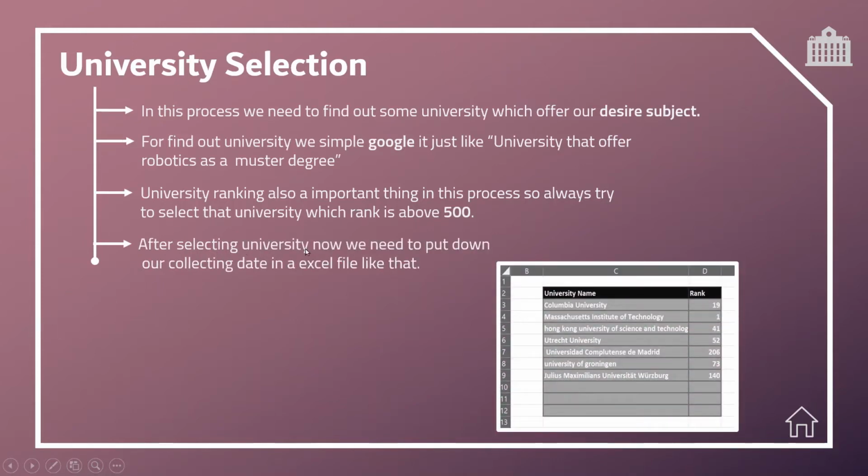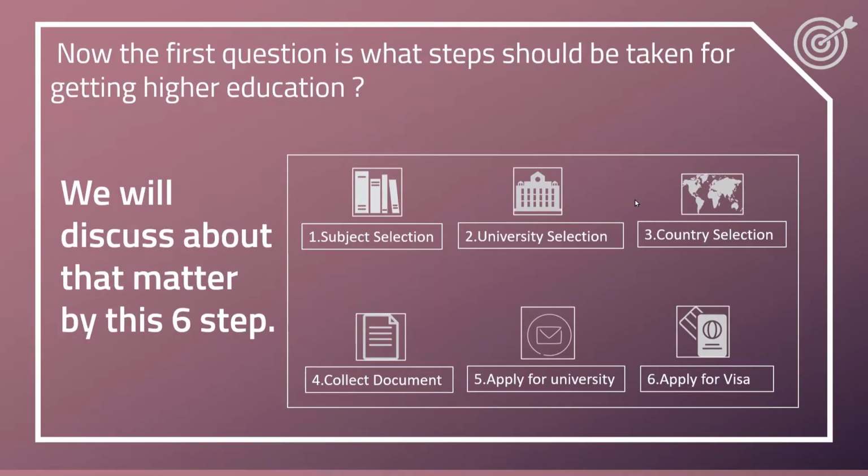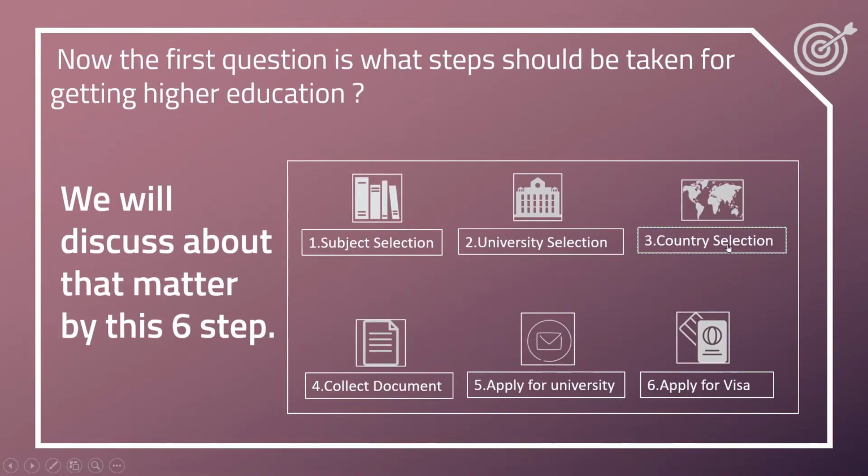After selecting universities, we need to put down our collected data in an Excel file like that. In the Excel file, we need to make two columns, one for university name and the other for university rank. And then put in the data which we found by research on Google. Okay, that's the university selection process. Our next process is country selection.